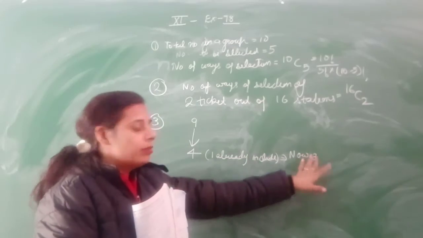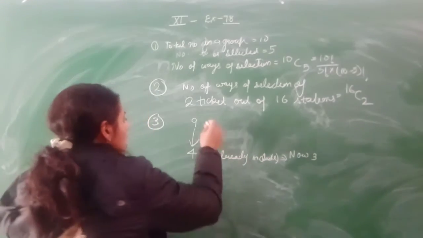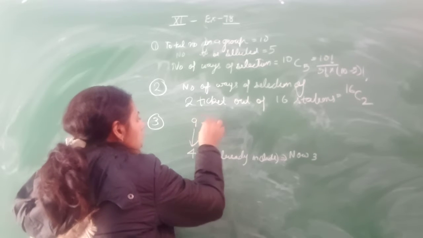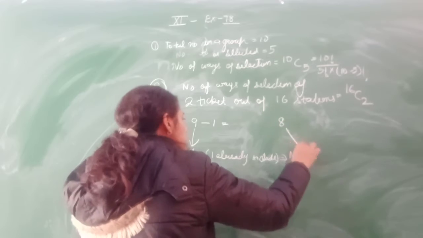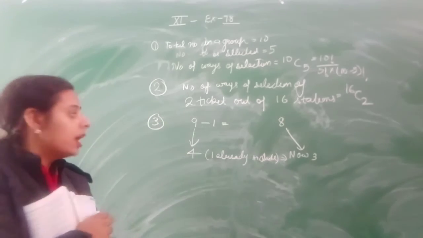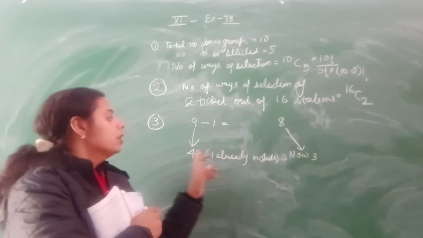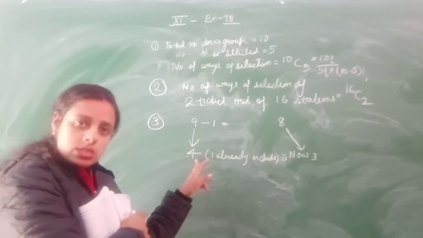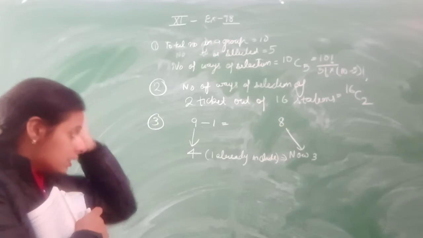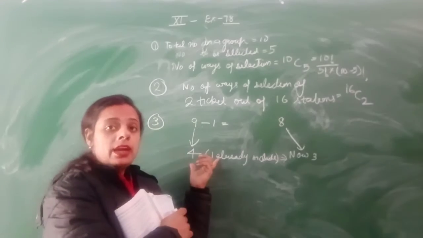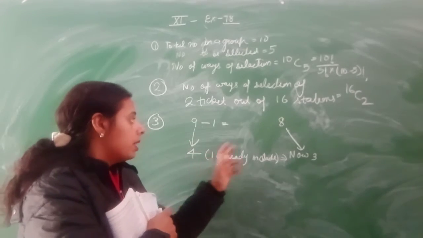So you have to select now 3, because the party has 4 persons and one is already included. So out of this 9 one will be deducted, because you have to select 3 persons out of the 8 persons. That included person will be cancelled in the total also, and in the number of persons to be selected, that is also minimized by 1.